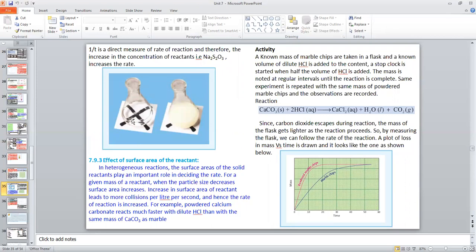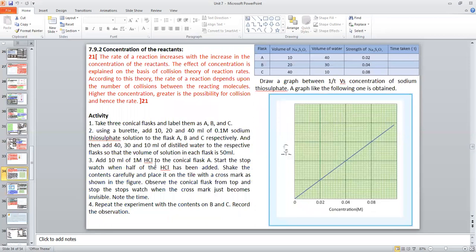Okay. When we add sodium thiosulfate solution, it is colorless. Then water is also added, so it remains colorless. So when we see from the top, we are able to see the cross mark on the tile. Then observe the conical flask from the top and stop the stopwatch when the cross mark just becomes invisible.